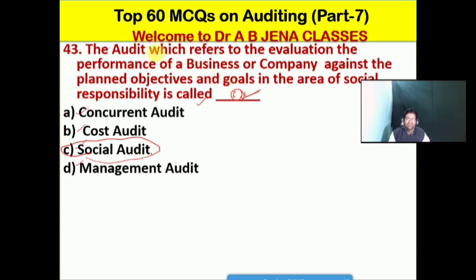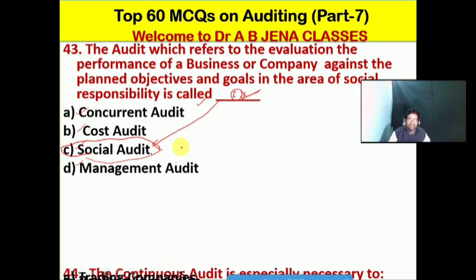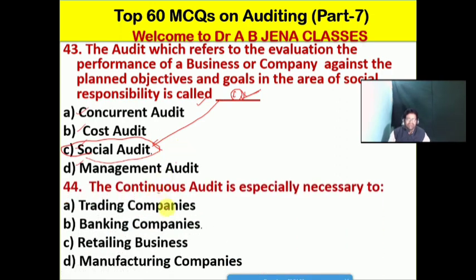Again I repeat, the audit which refers to the evaluation of the performance of a business or company against the planned objectives and goals in the area of social responsibility is regarded as or known as social audit. So C is the right option for this MCQ.